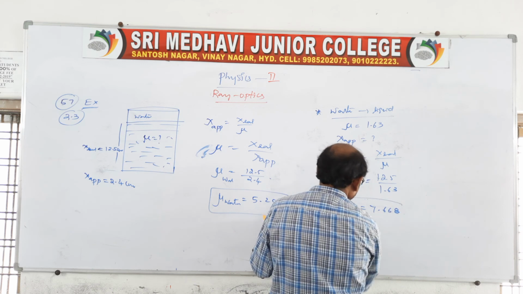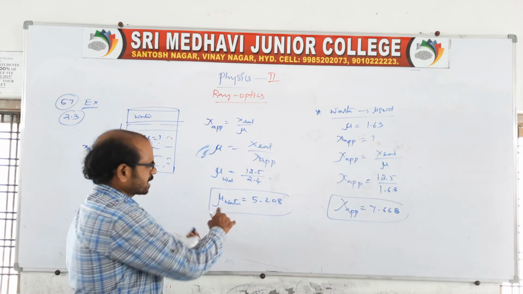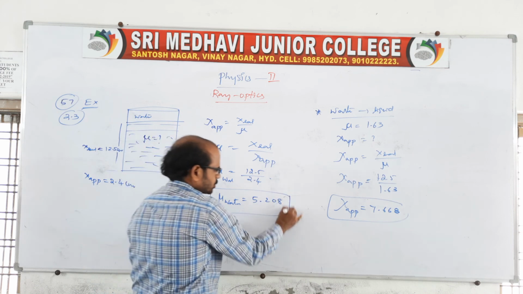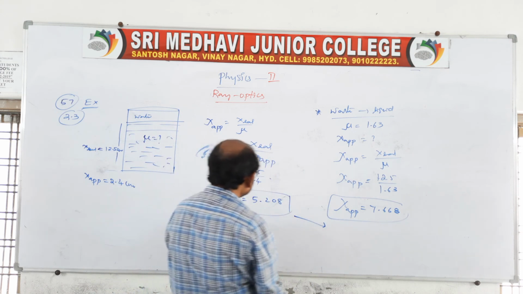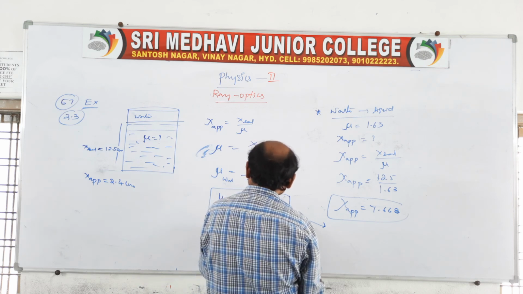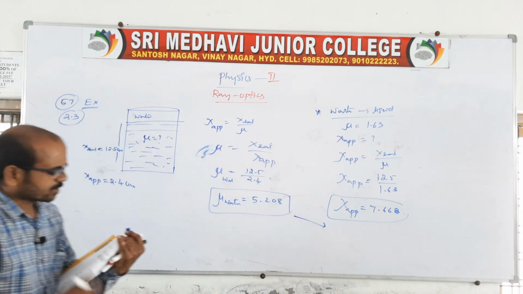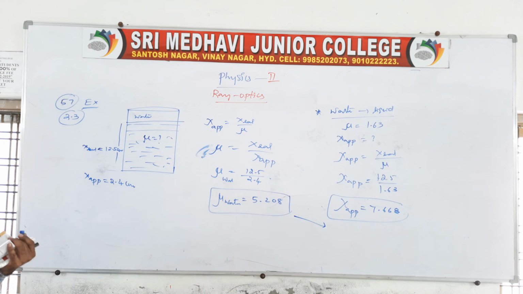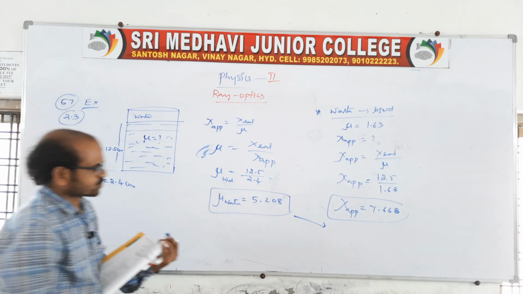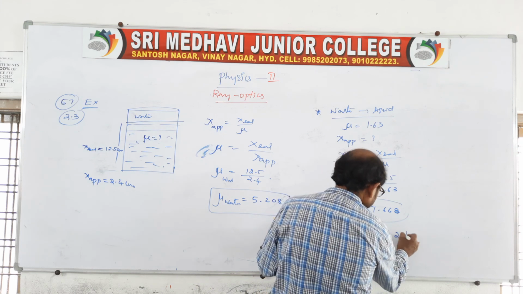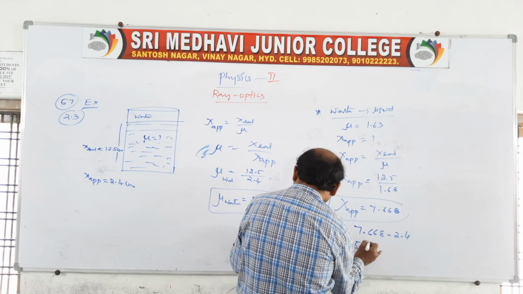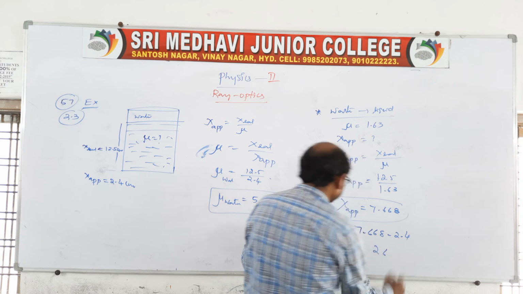7.668. So how much should it be moved? Then you subtract these two. Therefore the microscope should be moved through a distance of 5.26. That's all, because we know 2.4 is the original. So subtract: 7.668 minus 2.4, the original, and we get approximately 5.26.